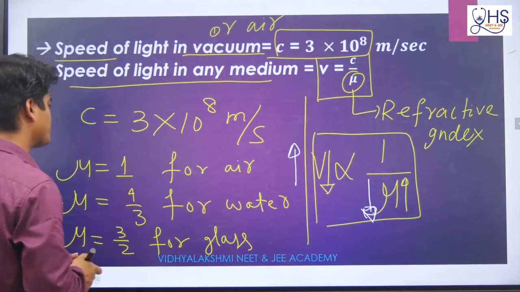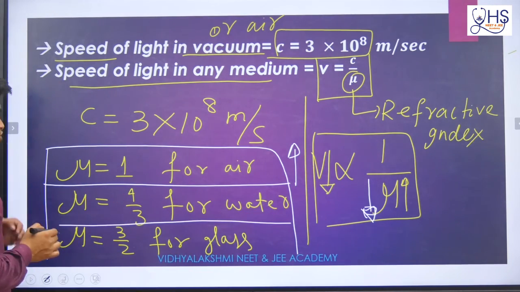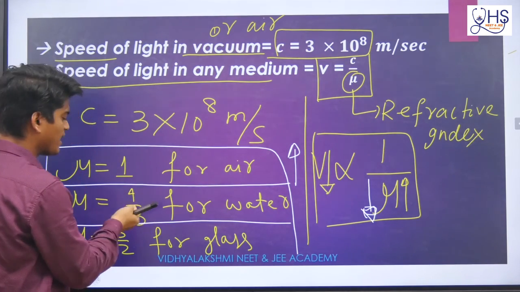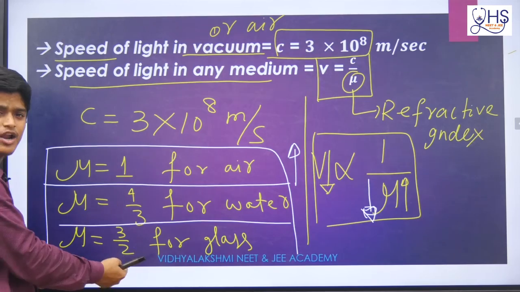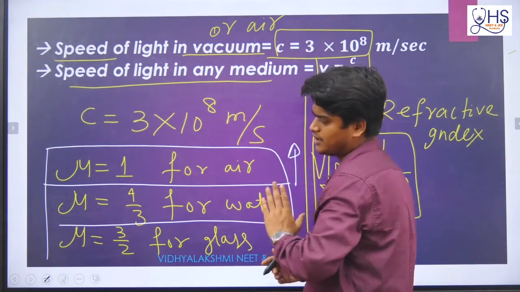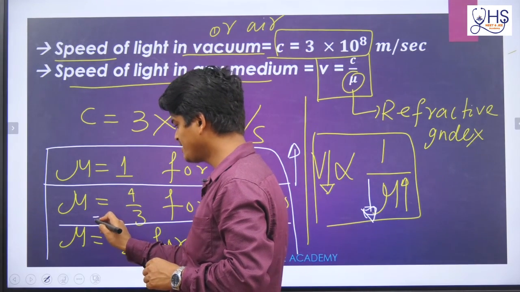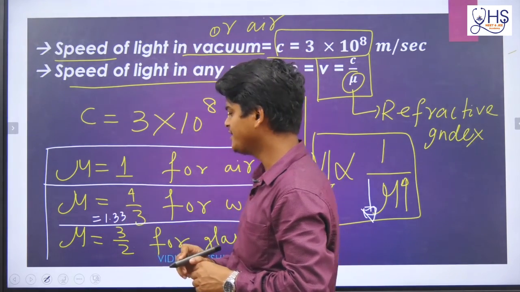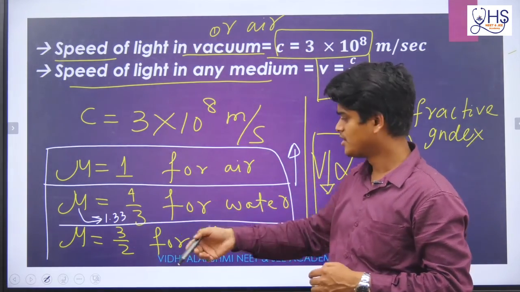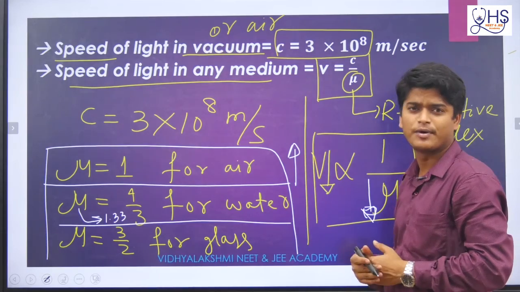Now we will go to the next question, and this thing you remember. Refractive index of different media: mu equal to 1, mu equal to 4 by 3, mu equal to 3 by 2, or point wise, 1.33 for this one and 1.5 for this one. So if mu equal to 1 for air, the light speed in air will be more. For water, mu is 1.33, which is greater than 1, so speed of light in water medium will be less, because V and mu are inversely proportional to each other.